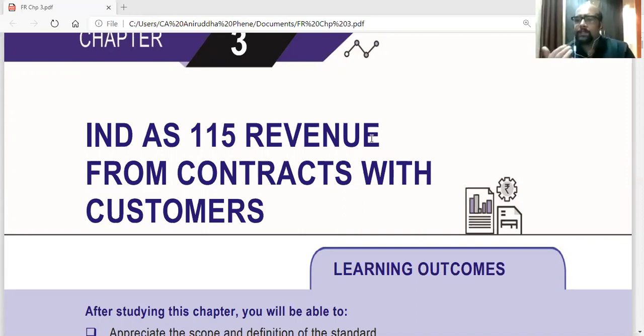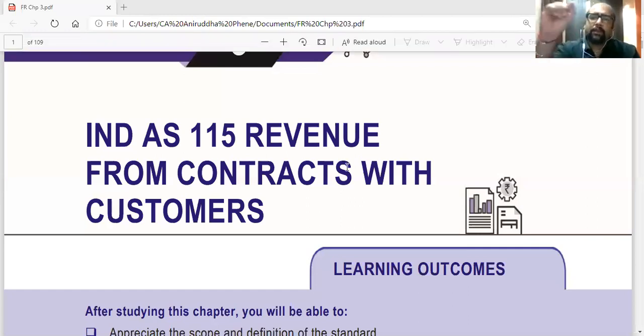And now the question is, should they recognize the revenue on the contract or not? So basically, we are talking about revenue recognition in this case. So when to recognize the revenue on the contract? That is the big question in this standard which we are going to study. So when should the entity recognize revenue on the contracts it has entered with the customer? That is the big question we'll be answering in this standard.